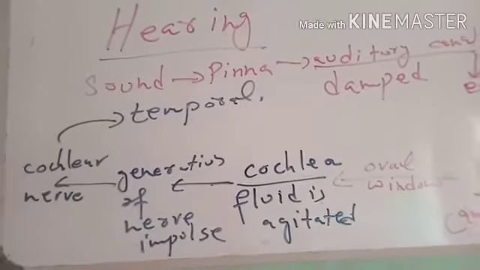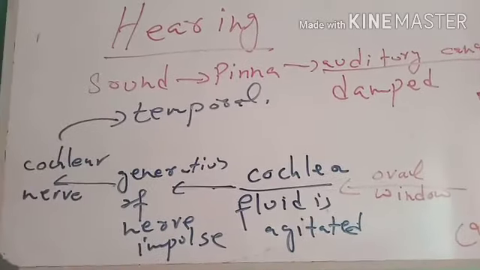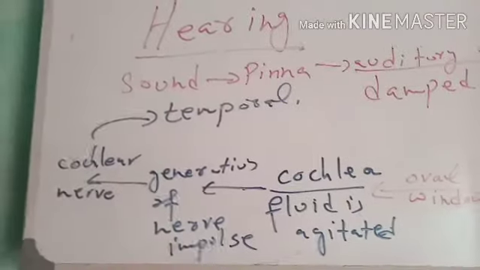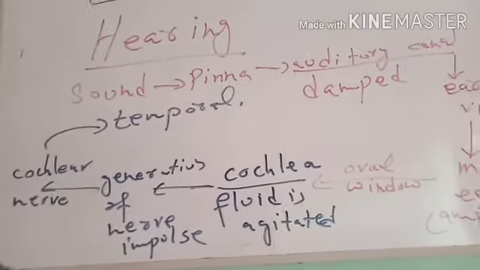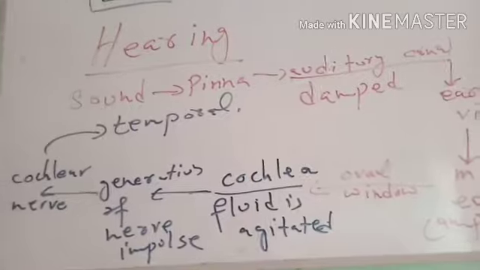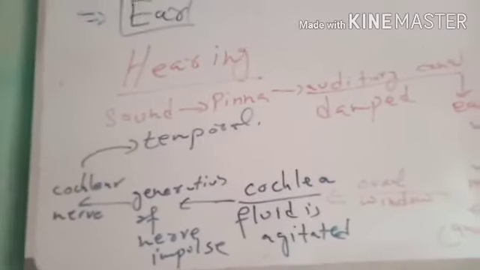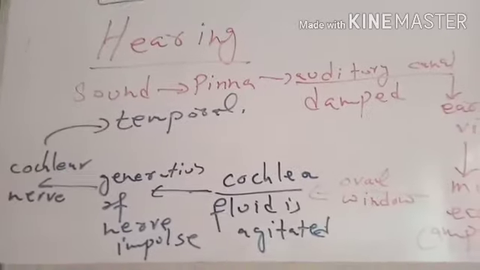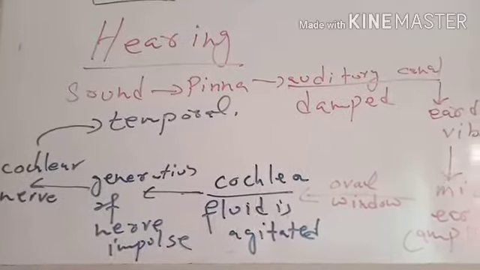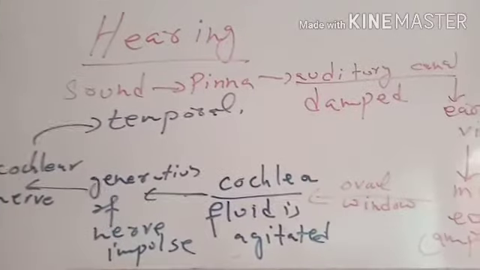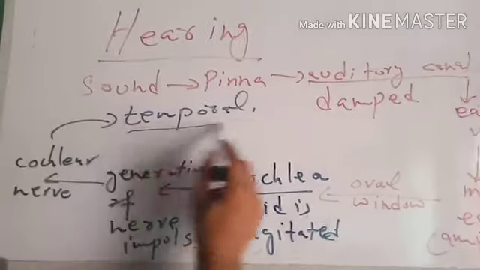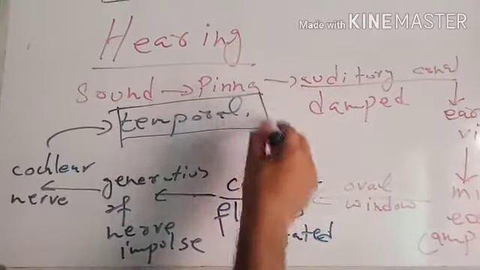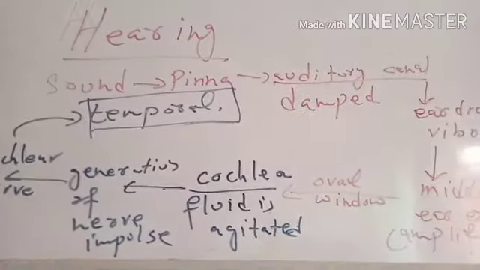sounds. It is said nowadays that actually it is our brain that hears, not our ears that hear. Ears just help in production of sound and conversion of the signals of the sound into electrochemical nerve impulse. What recognizes or differentiates between different sounds is the temporal lobe of the cerebral cortex of brain.